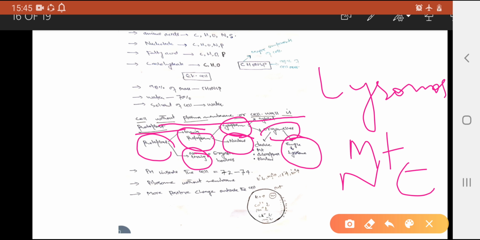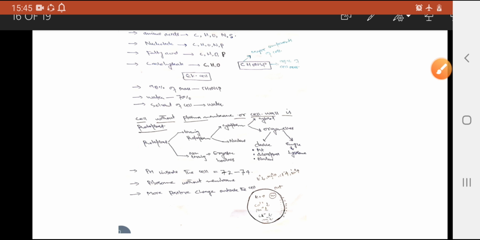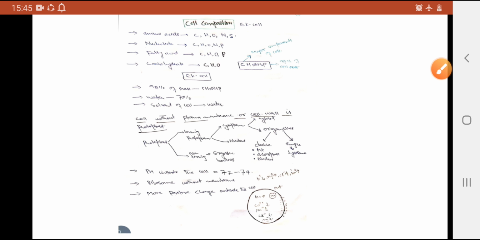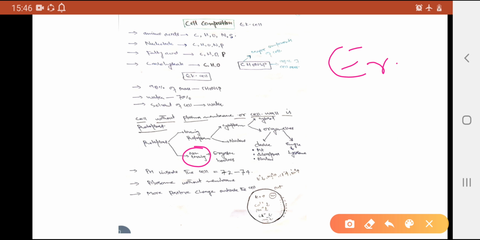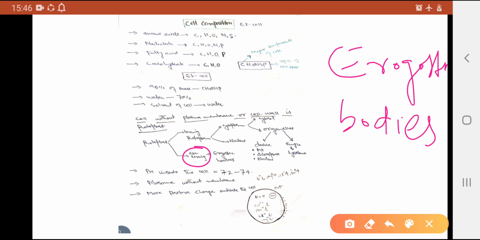Now, if there is non-living protoplast, this may be the important point: non-living protoplast is ergastic bodies. In the next lecture, we will discuss these ergastic bodies. I hope this may be clear to you.